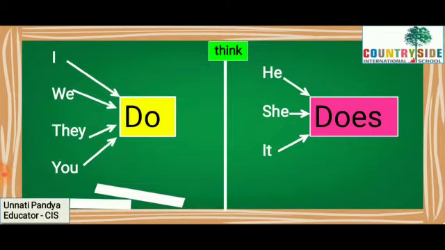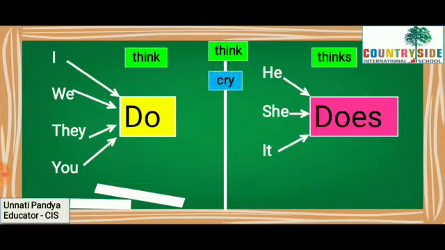Think. What will be the do form of think? It will be think. So I think, we think, they think, you think. What would be the does form of think? It will be thinks, right? So he thinks, she thinks, it thinks.